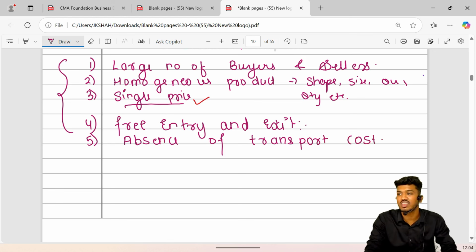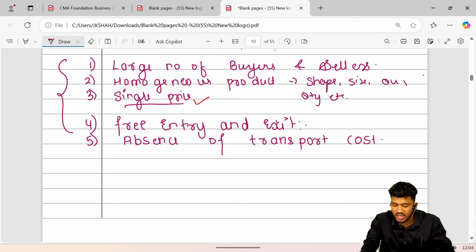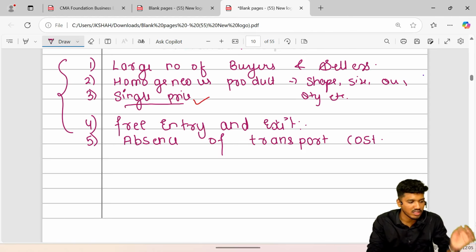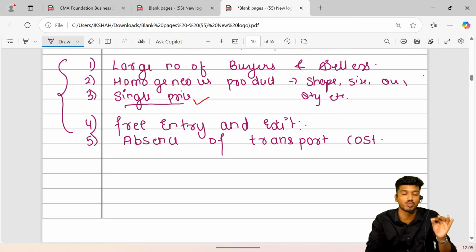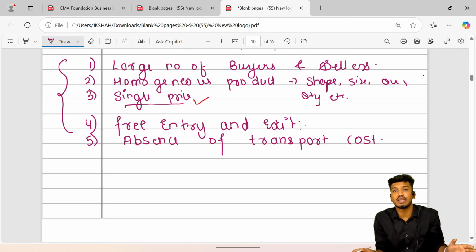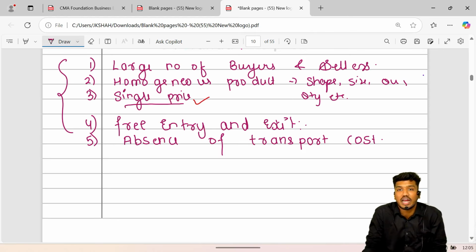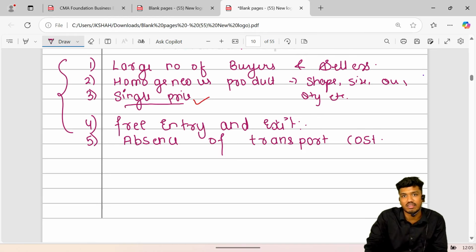Any business venture you take, there could not be a possibility of elimination of transport cost at all. Your transport cost could not be zero. There might be some negligible amount of transport cost, but definitely transport cost would exist. You can't say that there is no existence of transport cost at all. No, it does not work like that. Transport cost always exists in business.